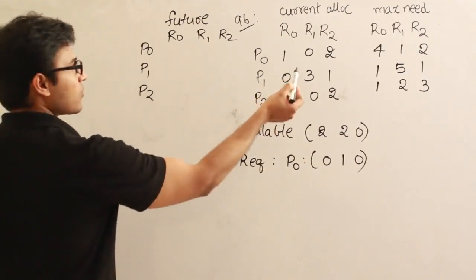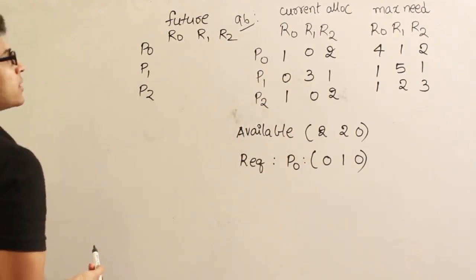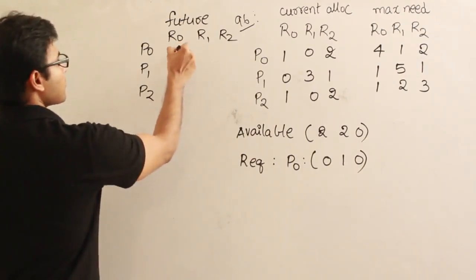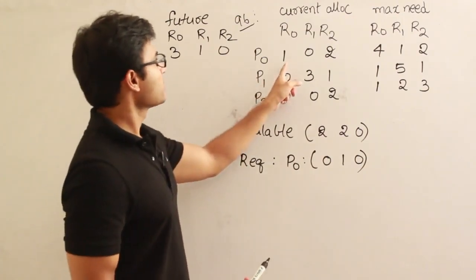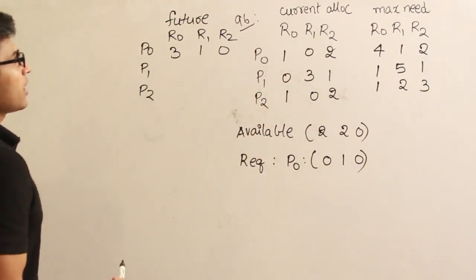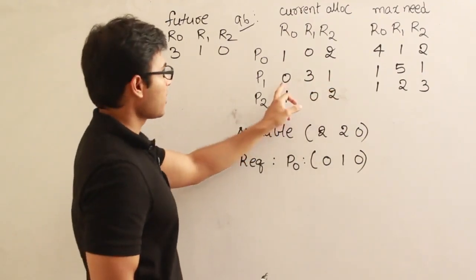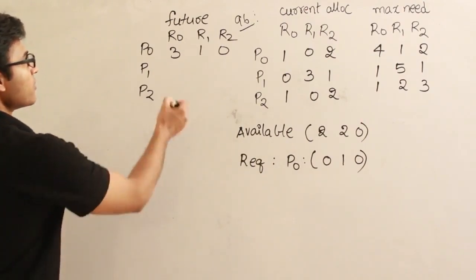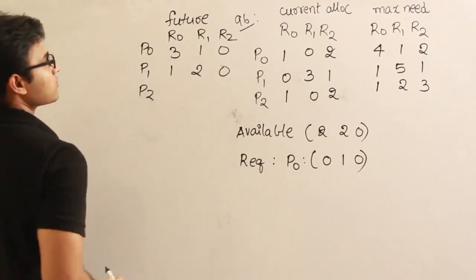Maximum request is 412 and currently allocated is 102. Therefore, what is the future need? It is 310, isn't it? 412 minus 102, which is nothing but 310, right? And what about the next one? The maximum requirement is 151 and the current allocation is 031. Then what is the future need? Future need will be 1, 2 and 0, right?